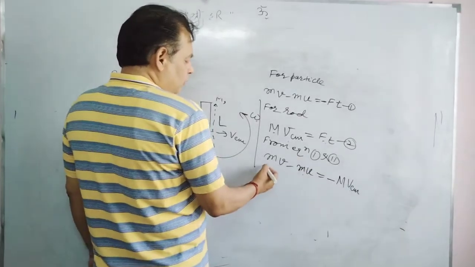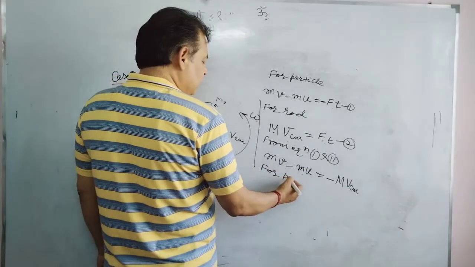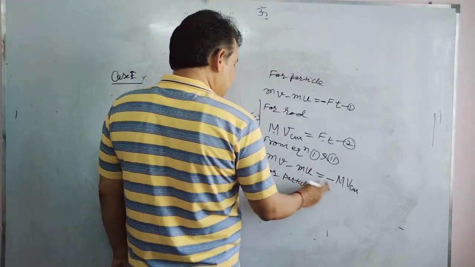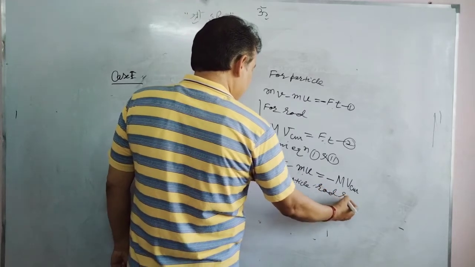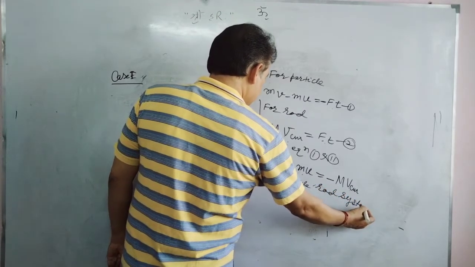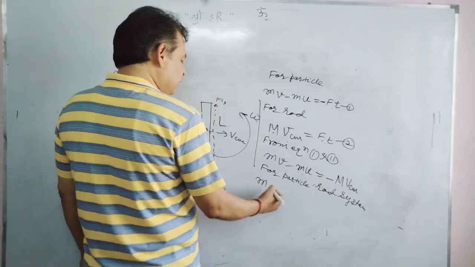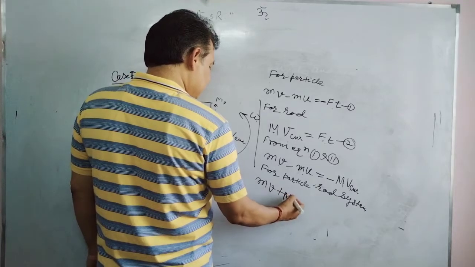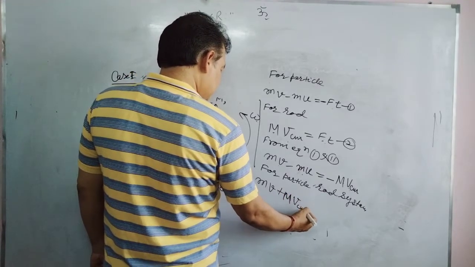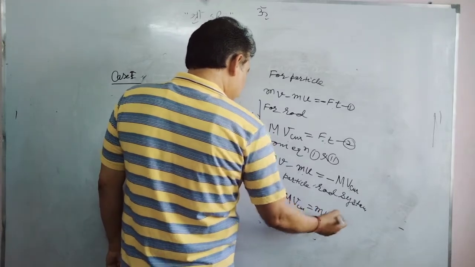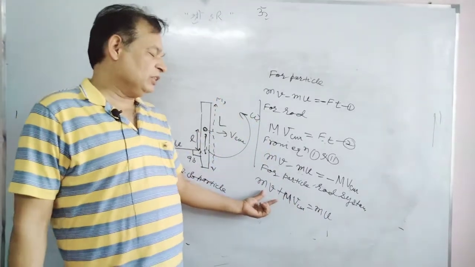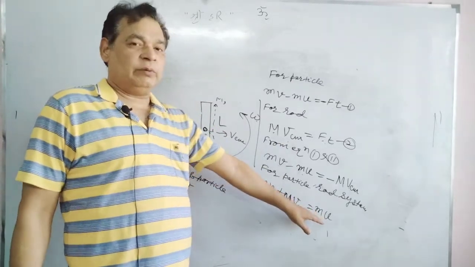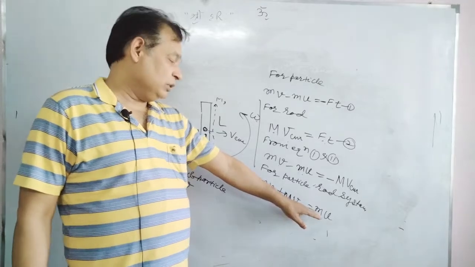So for the particle-rod system, the final linear momentum mv plus M VCM equals mu. The final linear momentum of the system equals the initial linear momentum. Initially there was linear momentum only in the particle, not in the rod, so it is written this way.